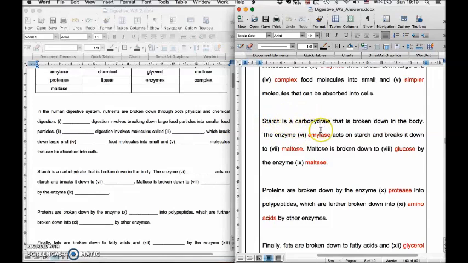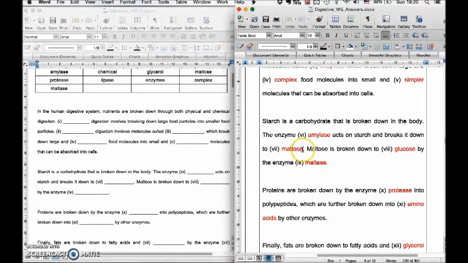So starch is a carbohydrate. The enzyme that breaks down starch is amylase, and it breaks it down to maltose. Then maltose is broken down to glucose by maltase. Some of y'all got confused and thought maltose was broken down to maltase by enzyme glucose. Remember that the enzymes end with ASE, all the enzymes, amylase, maltase, and so on.